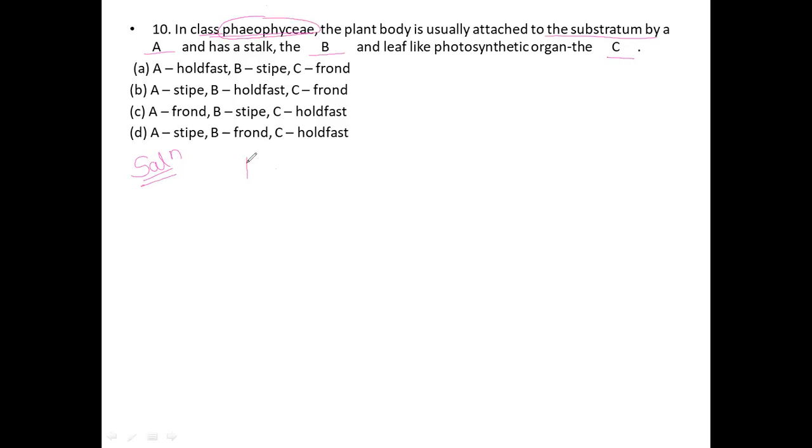In the plant kingdom, as we already studied, algae are photosynthetic members, included under the plant kingdom.